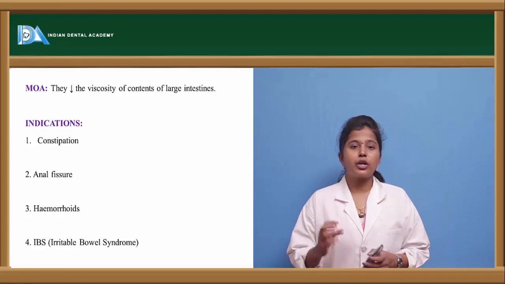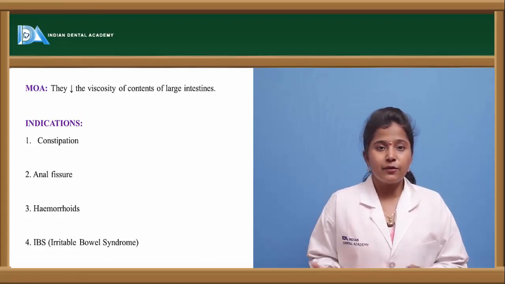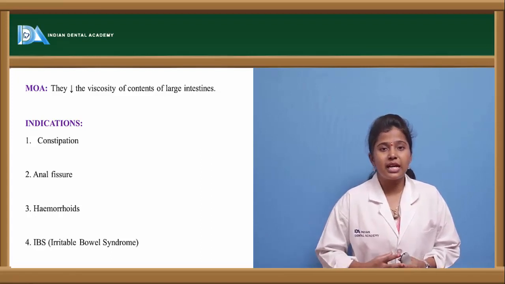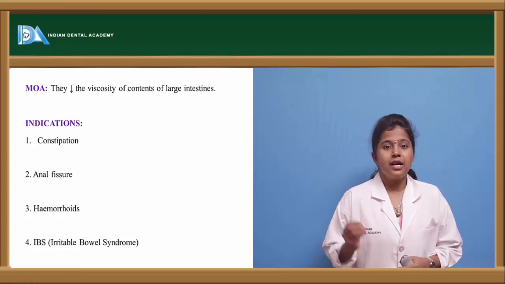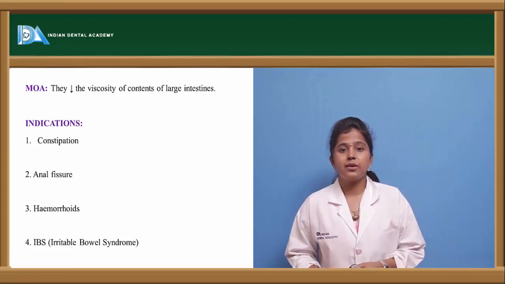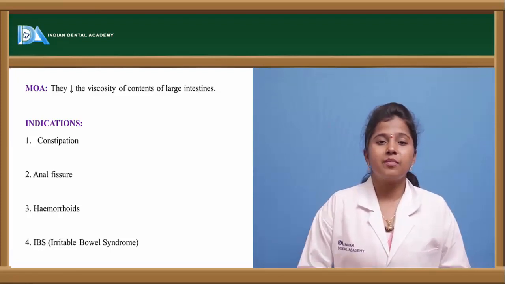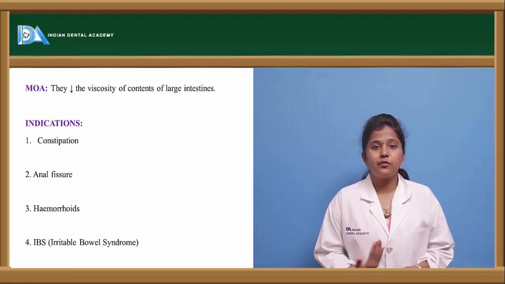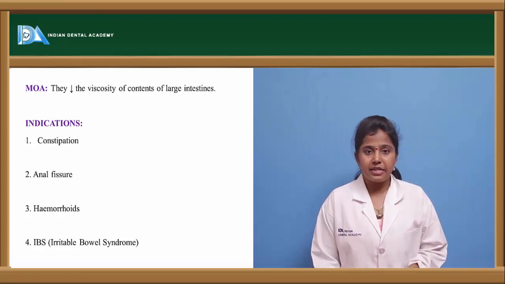Whatever the purgative may be, they have different mechanisms, but the overall mechanism is that they decrease the viscosity of the gastric contents to be excreted. When this viscosity of the gastric contents is reduced, the gastric contents, which are the undigested food present in the body, can be eliminated out.